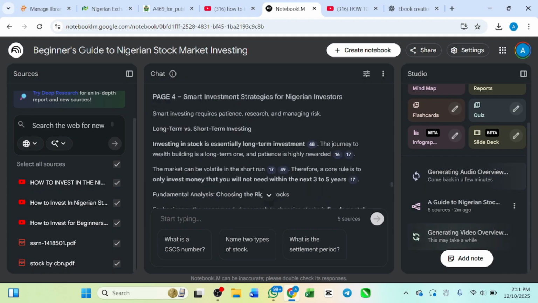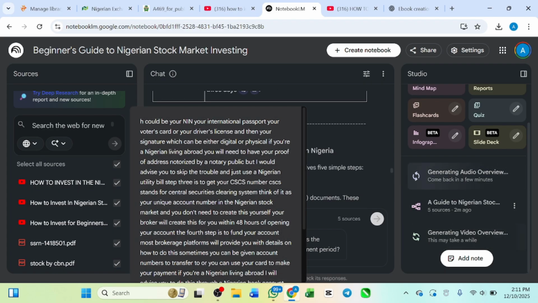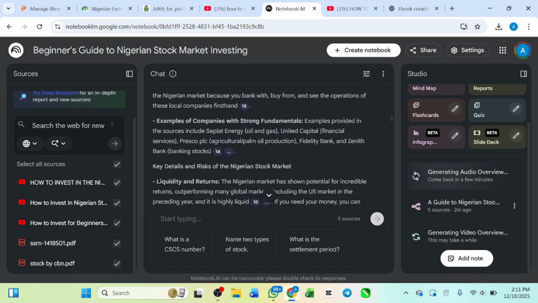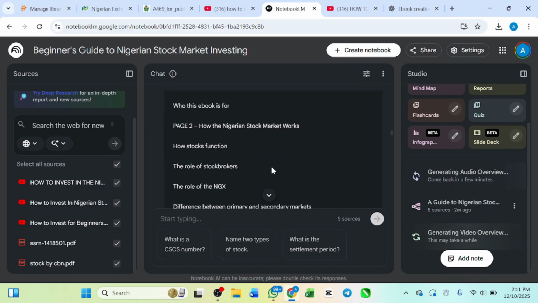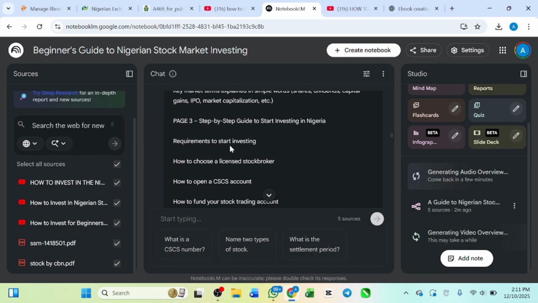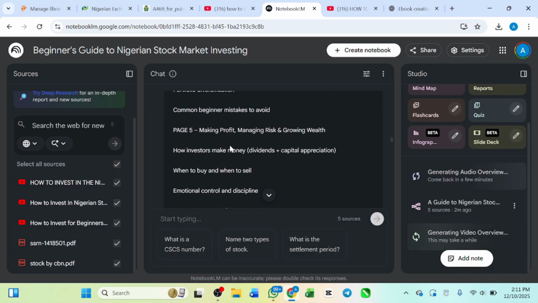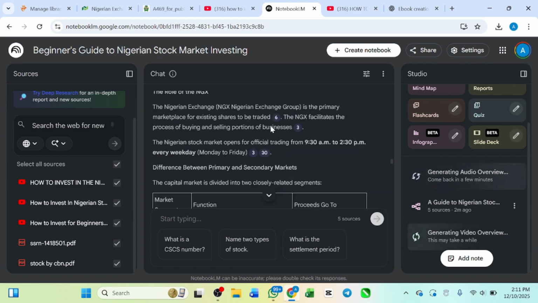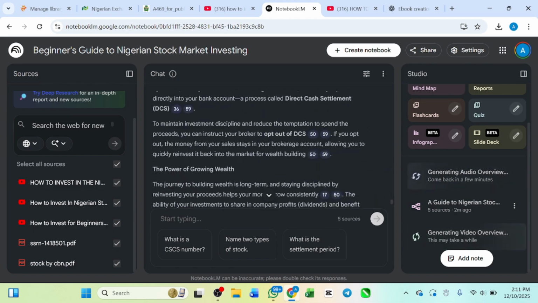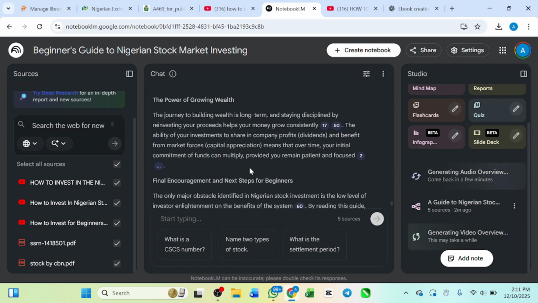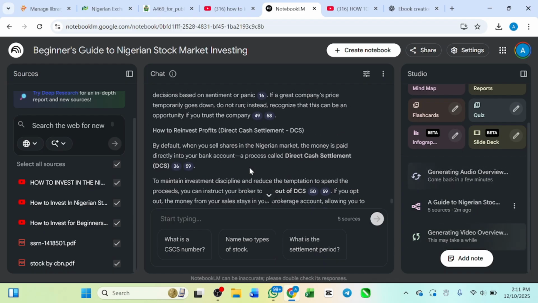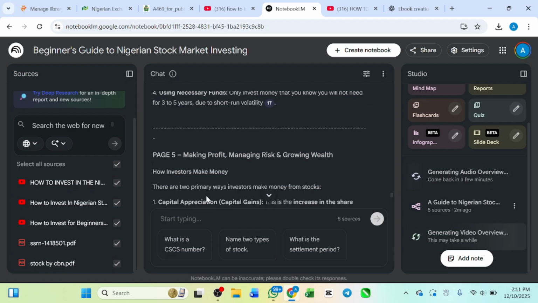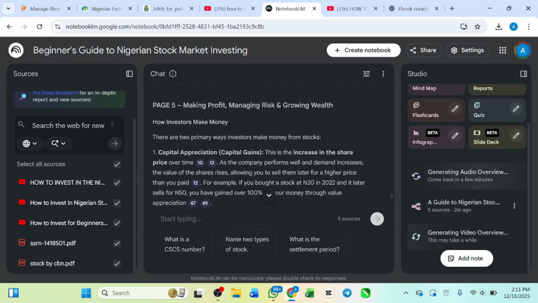Now let me show you why everything is tailored like this. If you look at the prompt that I provided, you see that it followed the prompt, right? The last page, making profit. So that is why it is like that. That is the last page. It is what I told the AI to do. And that is why I put that prompt, so that I get a specific result the way I want it. You see, making profit, managing risks, and all those things.